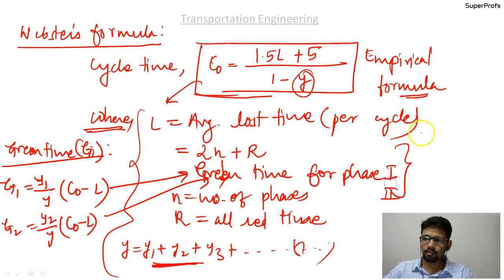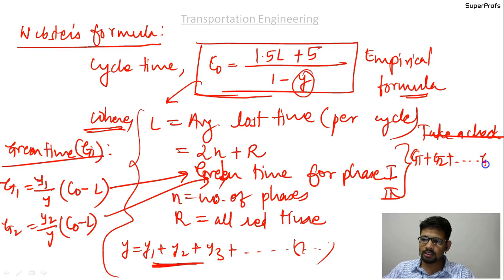You should take a check that g1 plus g2 plus up to gn is equal to c0 minus L, since this L is a lost time that cannot be retrieved, and we have to finally subtract this time from the cycle time.